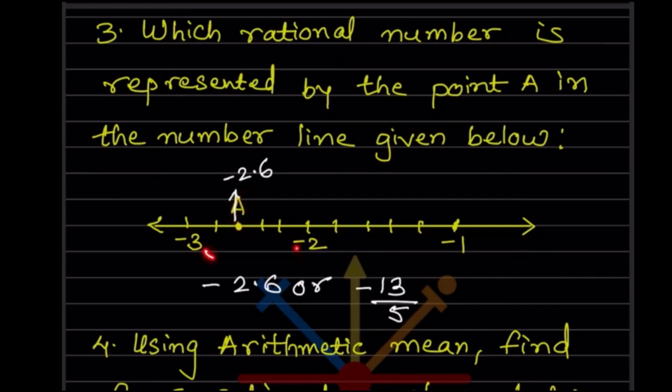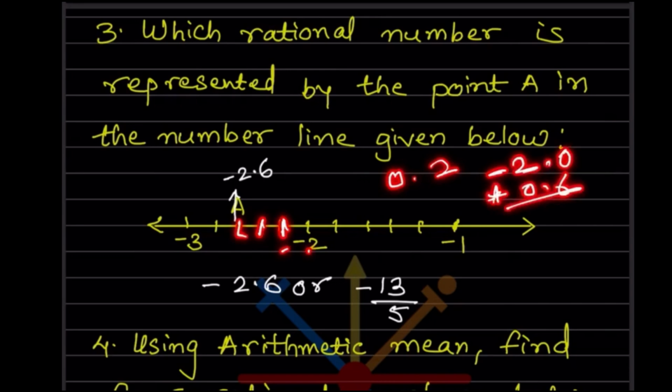So this is minus 1. So minus 1 is divided into 5 parts. So what we can see here, 1 part is going to be 0.2. So now this 0.2, 0.4 and 0.6. So minus 2 minus 0.6. So this is going to be minus 2.6.